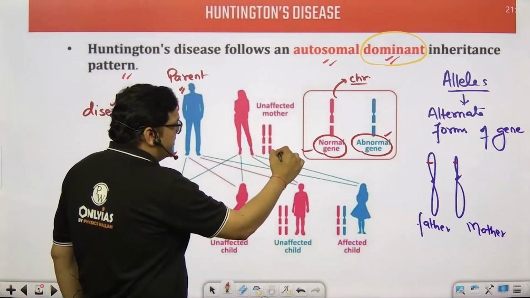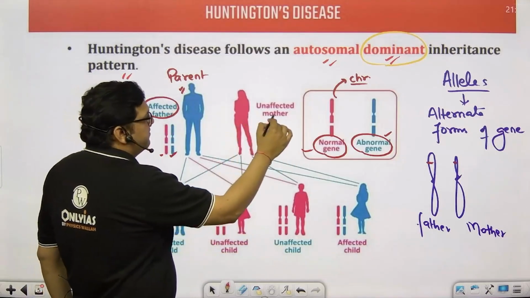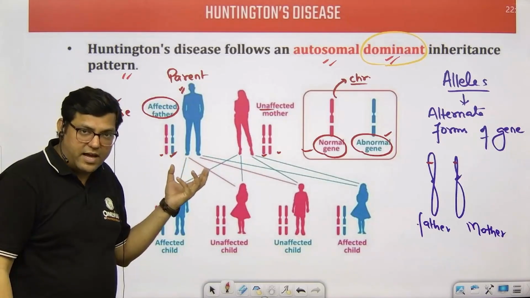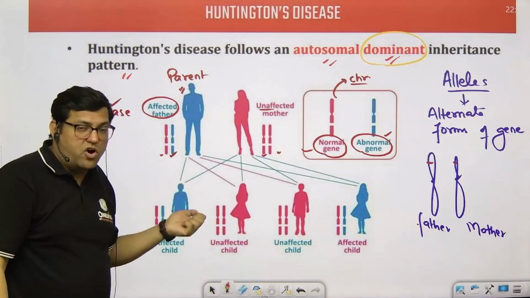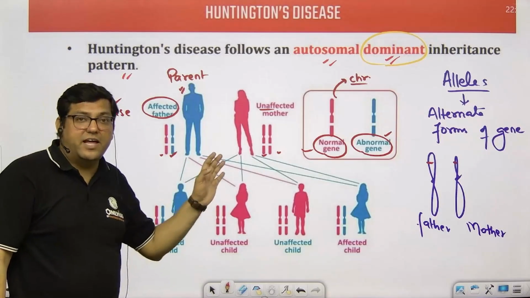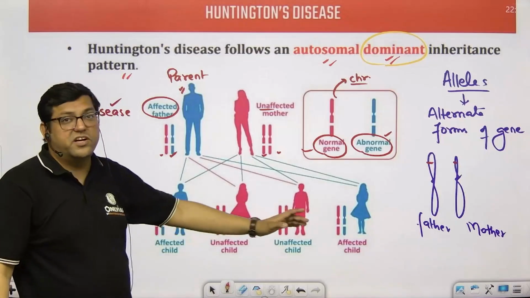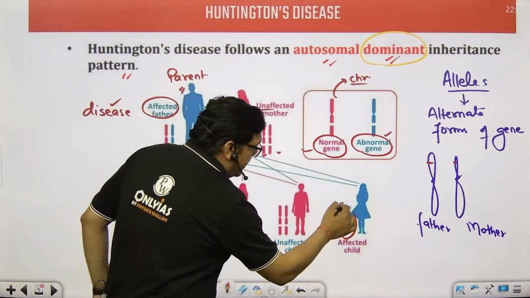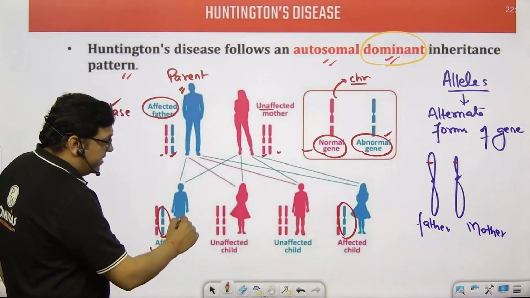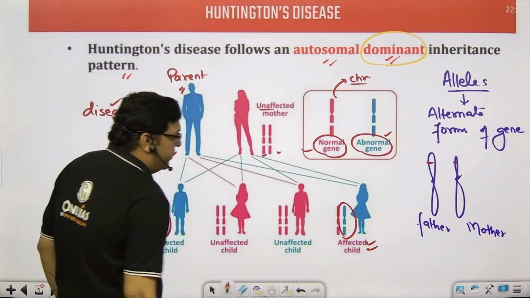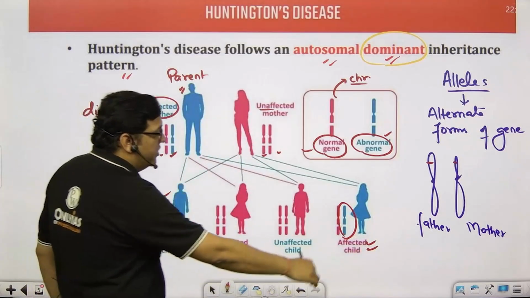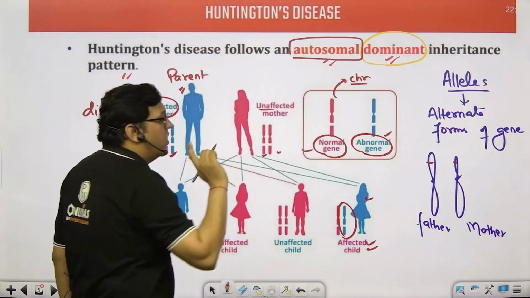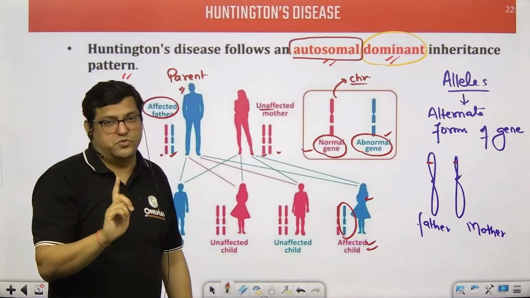Now the female is having the pair of chromosomes which are basically not affected. So this way the segregation of chromosomes will happen while the gametes are formed, and once the fusion of the gametes happens, there are 4 possibilities of children that can be born. And wherever there is a defective gene present, the child will be affected, whether it is a boy child or a girl child, irrespective of this fact, because it is an autosomal disease and not related to the sex chromosome.